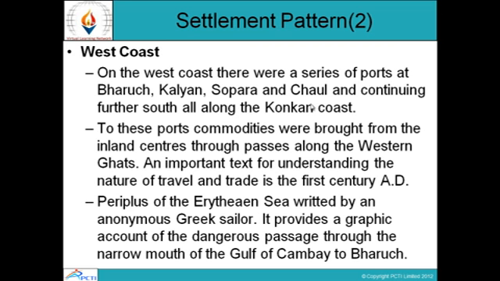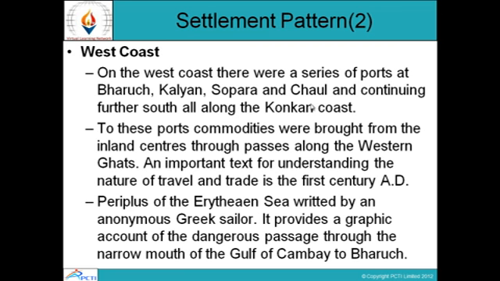West Coast. On the west coast, there were a series of ports at Bharuch, Kalyan, Sopara and Chaul, and continuing further south all along the Konkan coast. To these ports, commodities were brought from the inland centers through passes along the western Ghats. An important text for understanding the nature of travel and trade is of the 1st century AD.